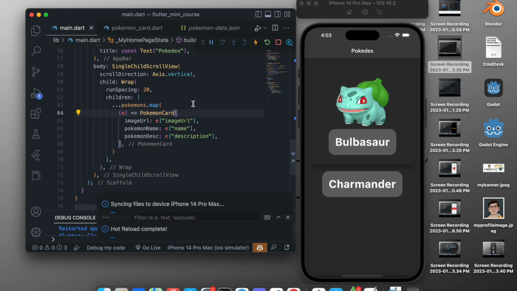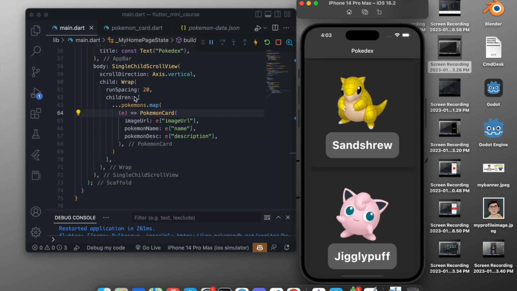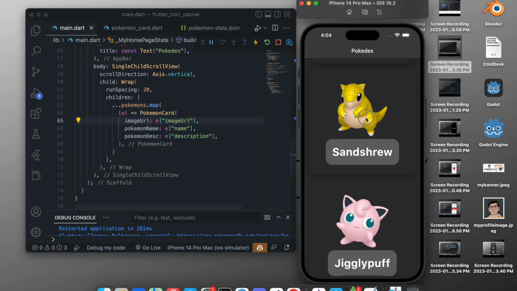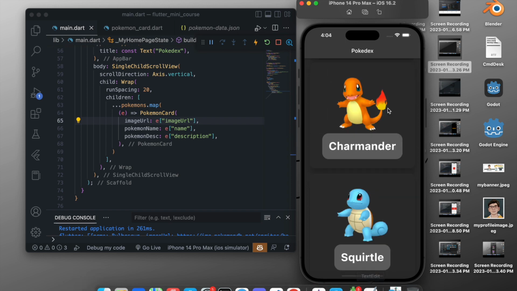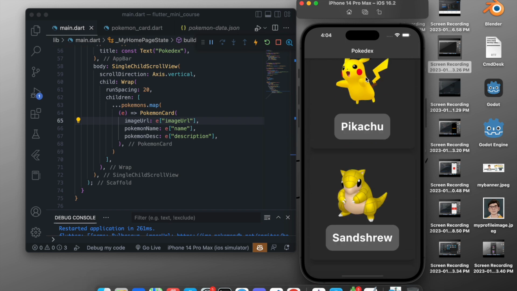If you save it, now you see you get all the Pokemons in a list, and it was because of this much code. We have created the whole list of Pokemons from that JSON file, and it looks perfect.